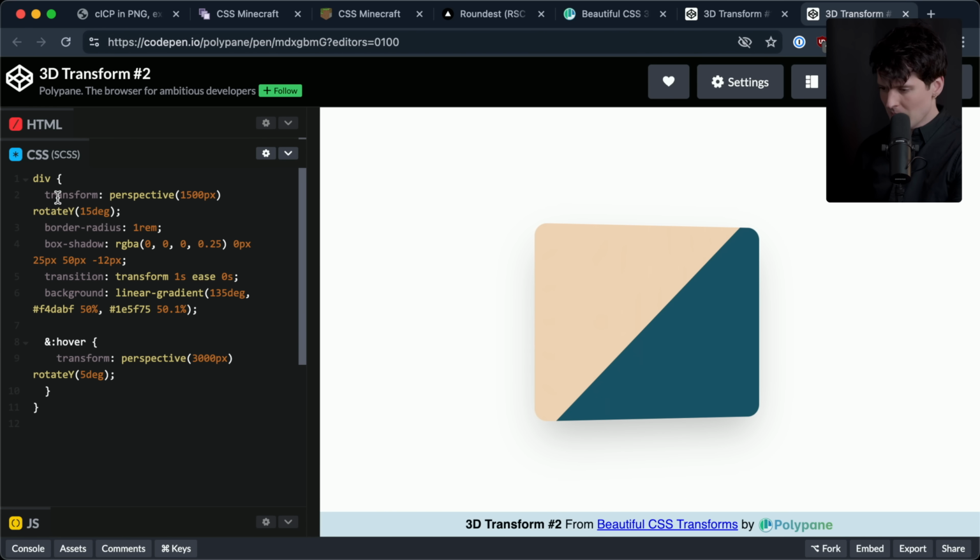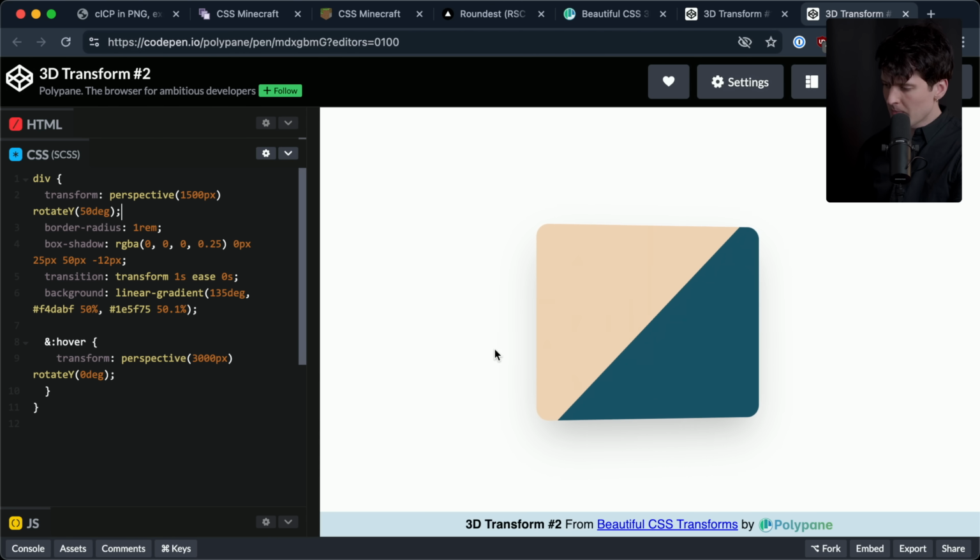This is actually super simple. Transform, perspective, rotate, border radius, shadow, and the transition. Transform, 1 second, ease. And you have on hover, perspective changes from 1500 to 3000, and it rotates to 5 degrees instead of 15. Let's change it to 0, and we'll have the default be 50 to exaggerate it a bit.